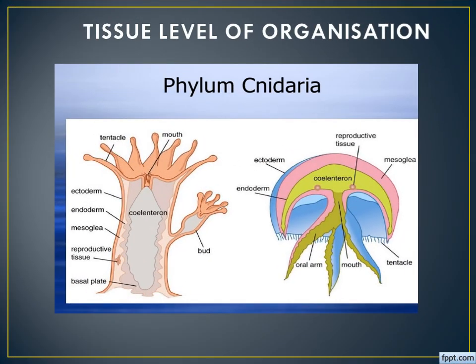Okay, the next one is tissue level of organization. As we said, here there are no organs, but a group of cells is formed as a tissue. This tissue does the function for these animals, right? Especially this system is present in the phylum Cnidaria, or we can say coelenterates. Example, Hydra. In these animals, there is no organ, only tissue is available. Is it clear? Fine.